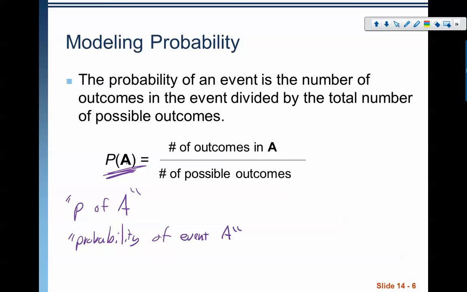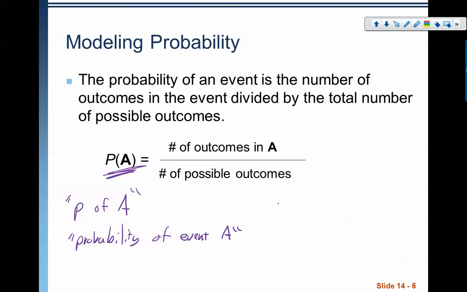Having very precise notation and understanding that notation is essential to doing good probability. It really helps align those two things, the language and the calculations. So keep that in mind as we go. There's going to be a heavy focus on making sure our notation is correct. But basic probability is just this: the number of outcomes in A over the possible number of outcomes.